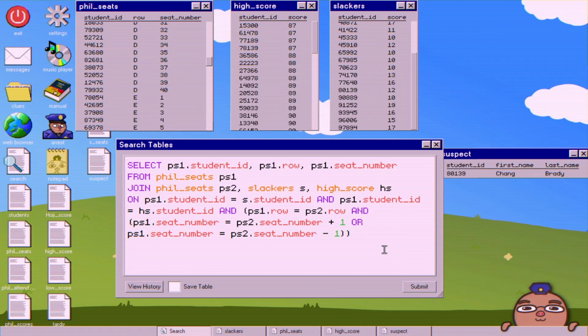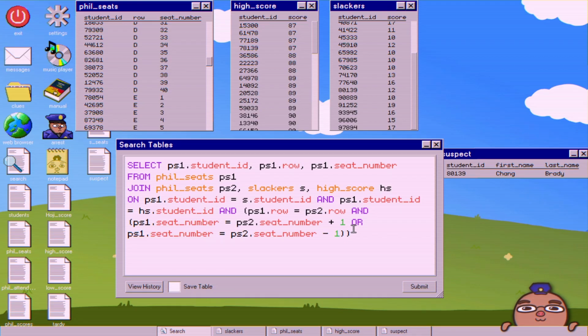Alright, well, while trying to do this, I think I may have broken the game, because it nearly froze, and now it is saying that the table name already exists, even though I don't have it saved as anything. But anyway, if I'm not mistaken, this is essentially what you would try to do, where you're looking for the student ID, the row, the seat number. I mean, these don't really matter, but you were trying to find one seat above or one seat below, right?